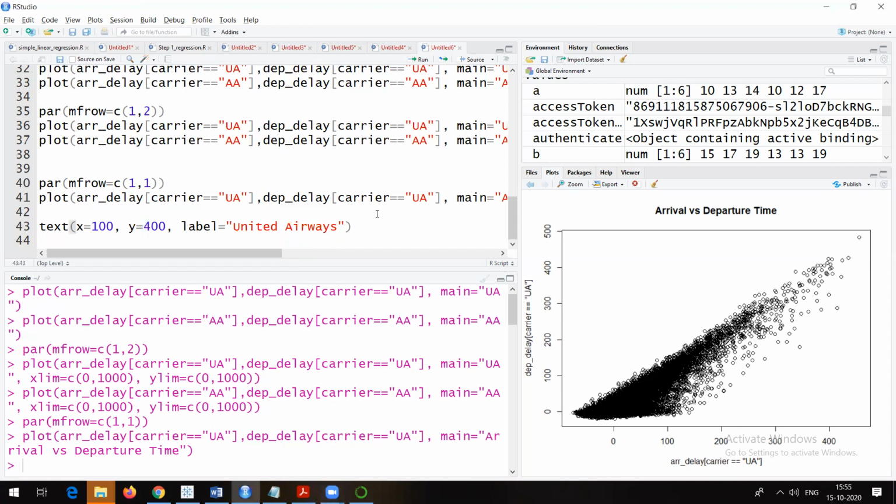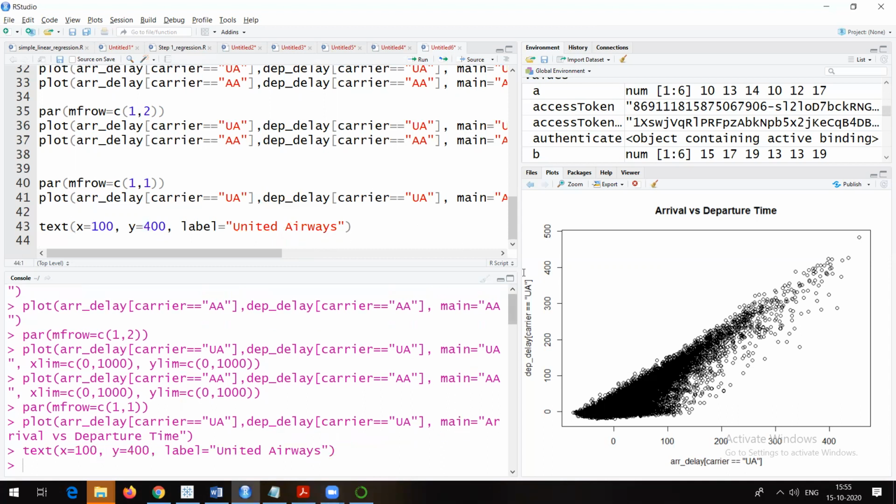Let me show you. If I go here, control enter, now you will see that text somewhere here. Now see, it has come, United Airways. If I draw a perpendicular line at that 400, the point is at the center. It actually starts from the center. If you want it to start from this point onwards, yes, it's possible. Or to end at this point, yes, it's possible. But by default, it will be at the center. So that 100, 400 point will be pointing at the center. This is how you can add it.